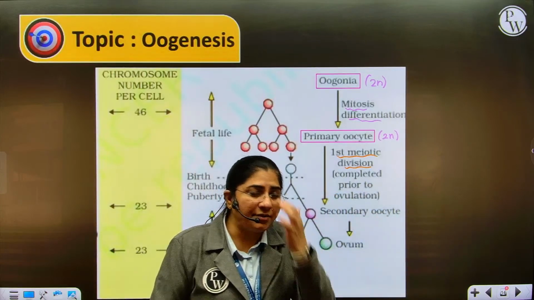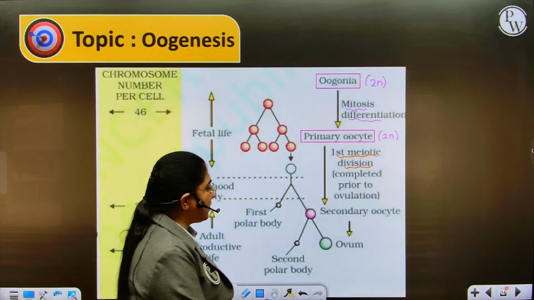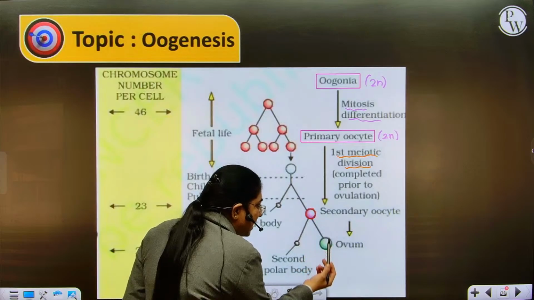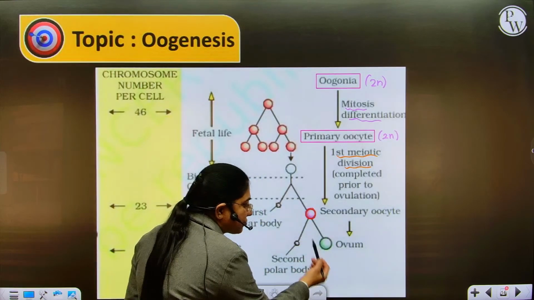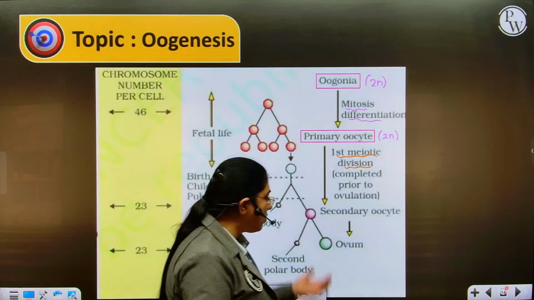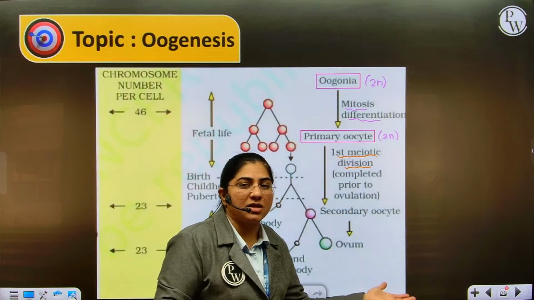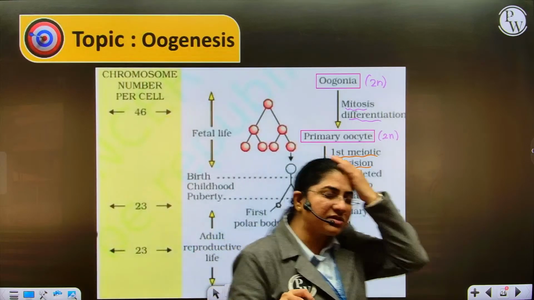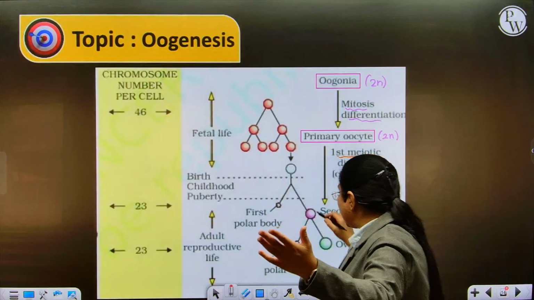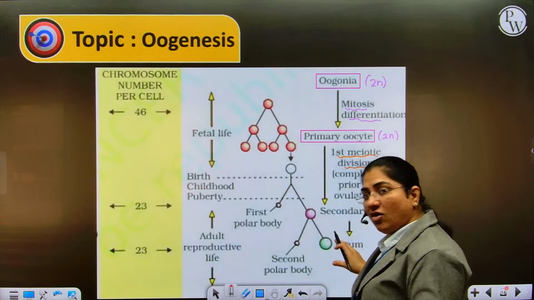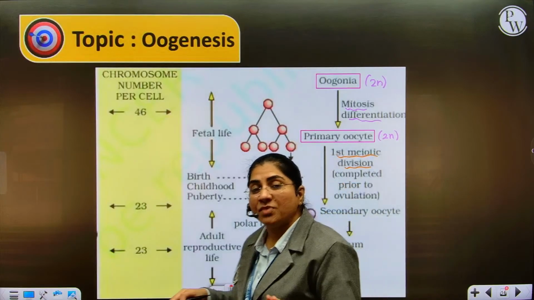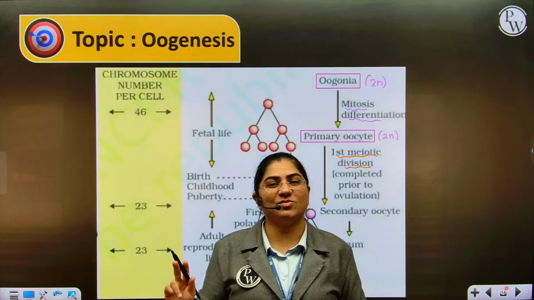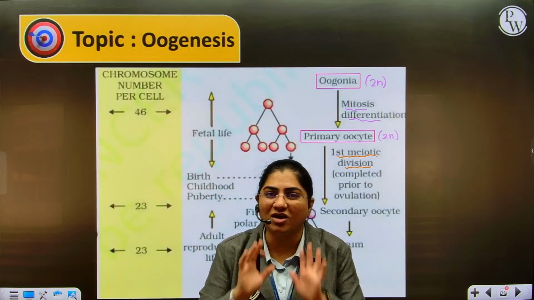So why is there cytoplasmic inequality? Here, this secondary oocyte, which will eventually be converted after meiosis 2 into the ovum, retains the major bulk of cytoplasm. This is a question in the NCERT, so here is the direct answer: the secondary oocyte and the ovum retain the bulk of the cytoplasm, because during fertilization it is only the nucleus and the proximal centriole from the sperm that enters into the ovum.